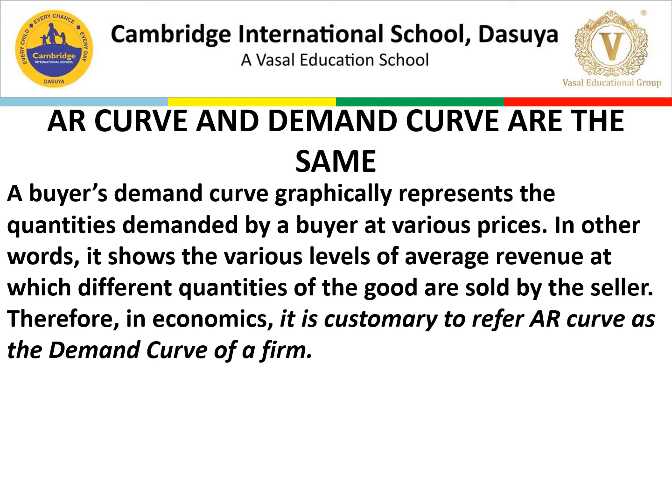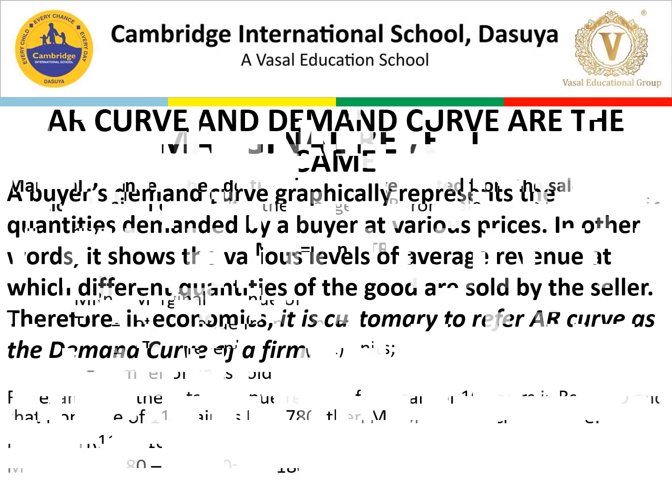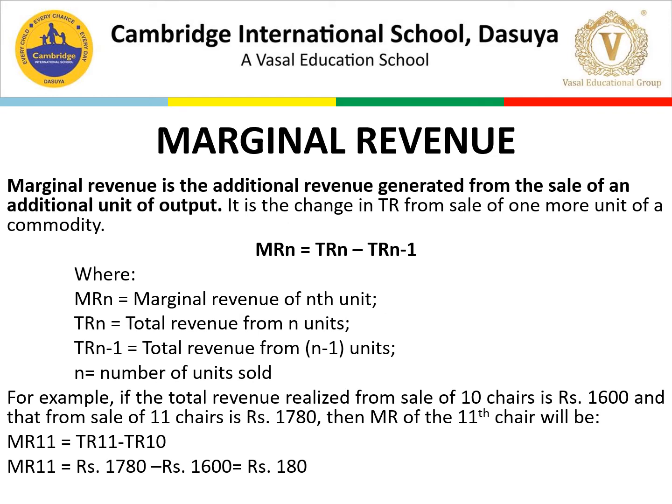Now let's move to the next slide, that is MR, marginal revenue. So what is marginal revenue? Marginal revenue is the additional revenue. When we add one extra unit and sell one more unit, what we get is marginal revenue. So it is the change in TR from the sale of one more unit of a commodity. So MRn is equal to TRn minus TRn-1, where MRn is the marginal revenue of the nth unit.